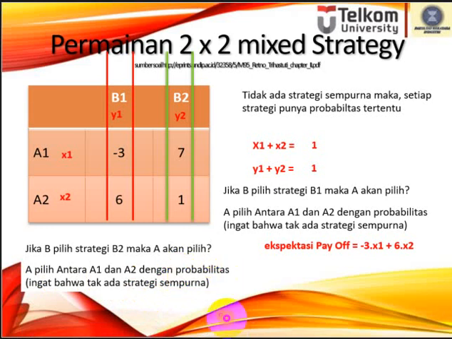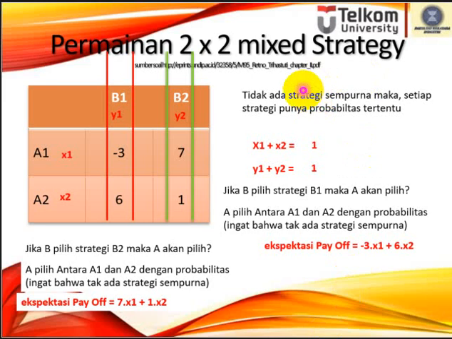We cannot say A will choose A1 or A2. We don't know, we only know this is a probability. So the expected payoff is 7x1 plus 1x2. These are two payoffs, whether we don't know B uses B1 or B2. But we know that there is no perfect strategy, no dominant strategy.